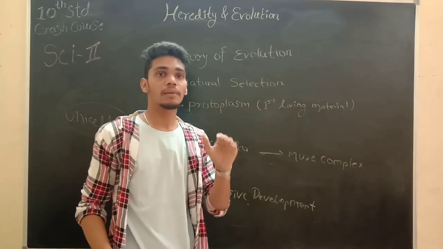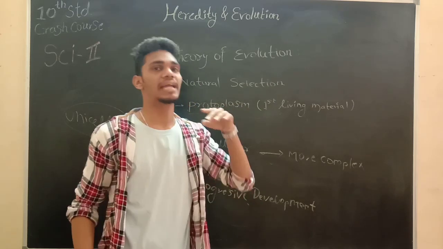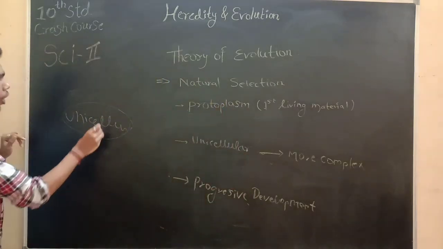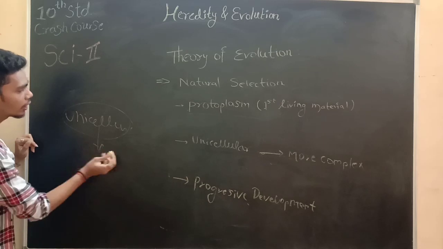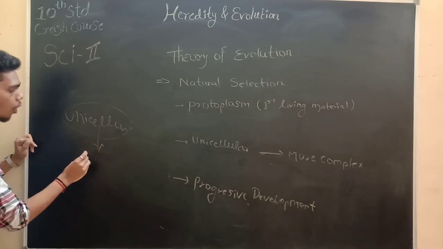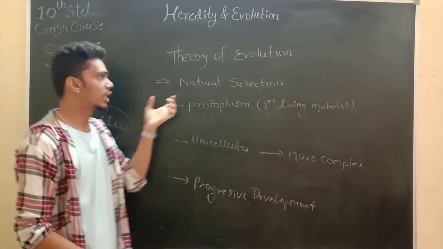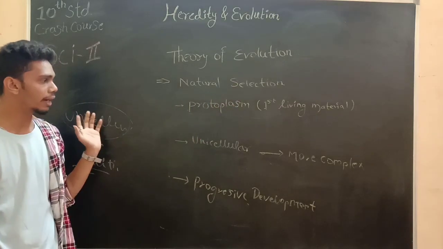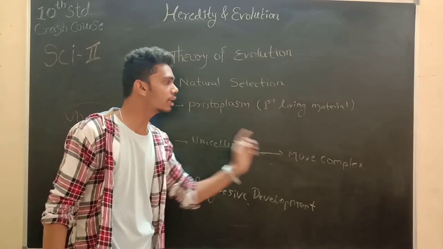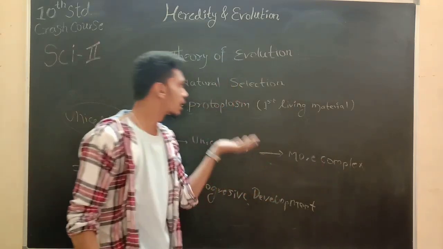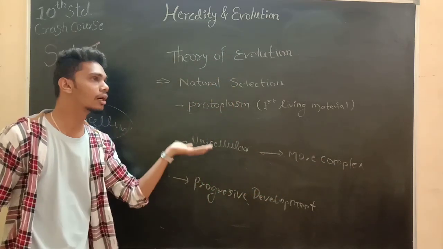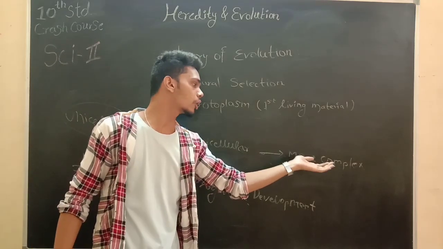An organism which contains only one cell which carries out all the activities. From the unicellular, further organisms form multicellular ones, which are more organized. So natural selection depends on this kind of thing. Evolution shifts the unicellular towards the more complex organisms.